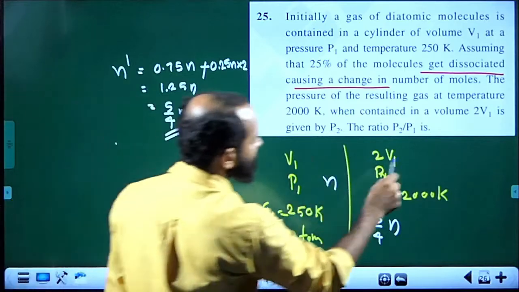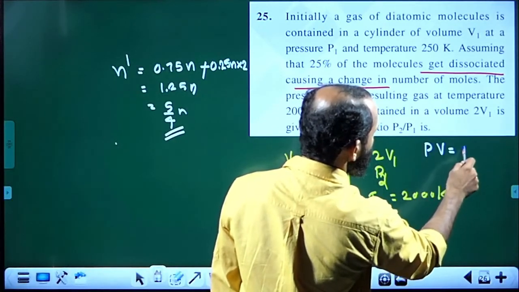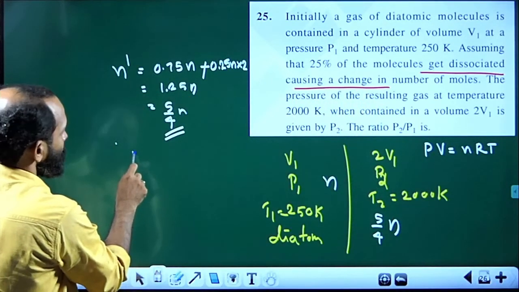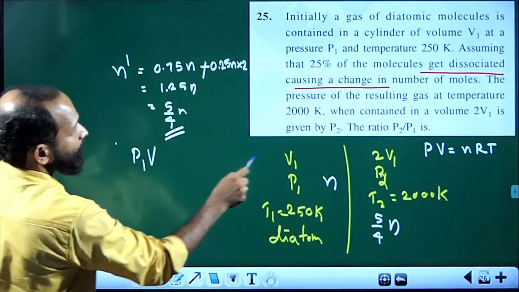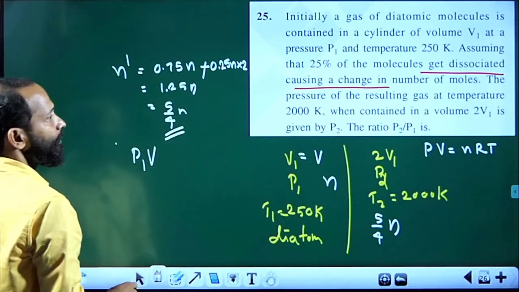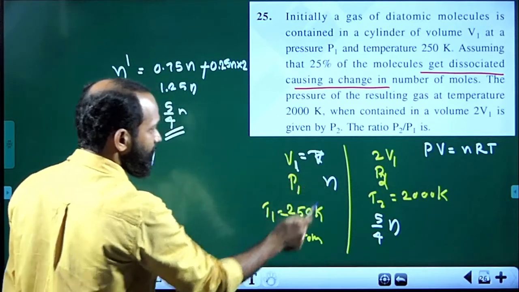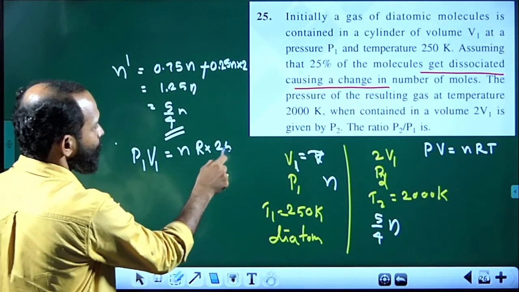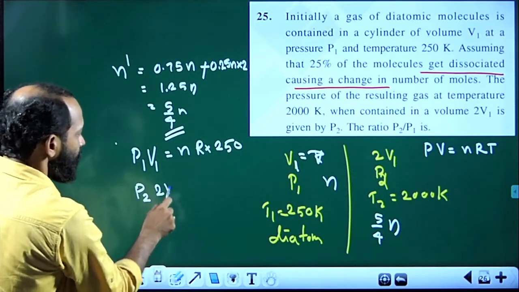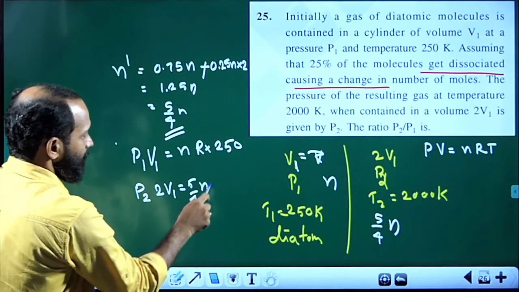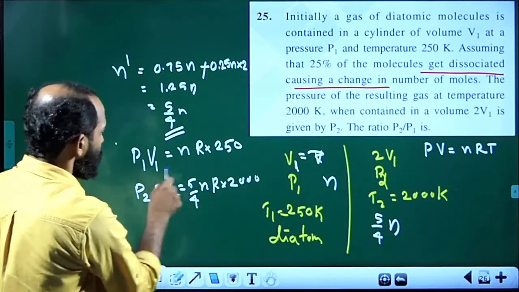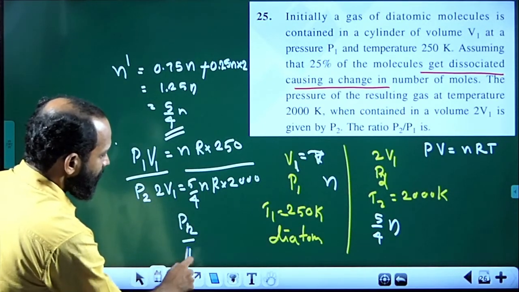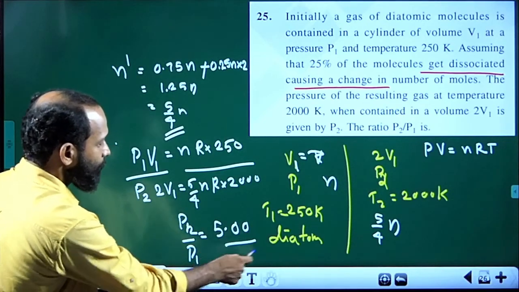Now, only the ideal gas equation is used. PV is equal to nRT. Use it twice. First one: P1 V1 is equal to nR into 250. Next one: P2 times 2V1 is equal to 5 by 4 nR into 2000. You divide these two, and you get P2 divided by P1 as 5.00, which is the correct answer.